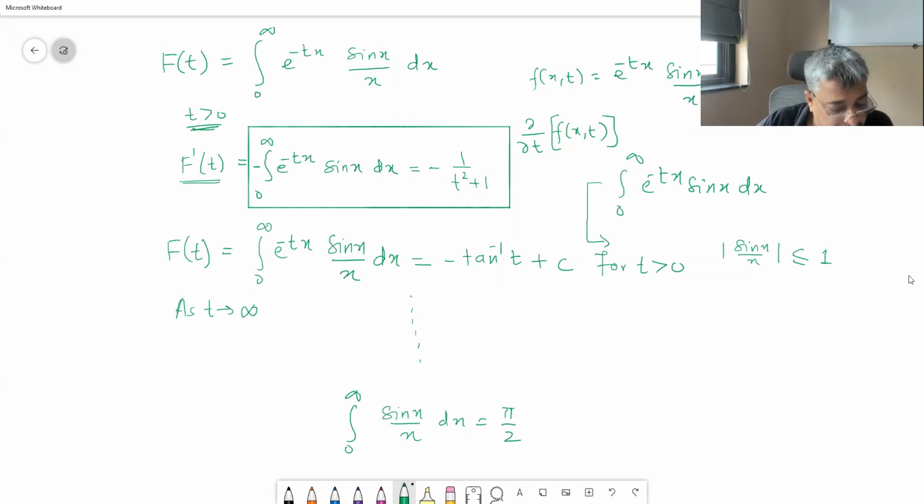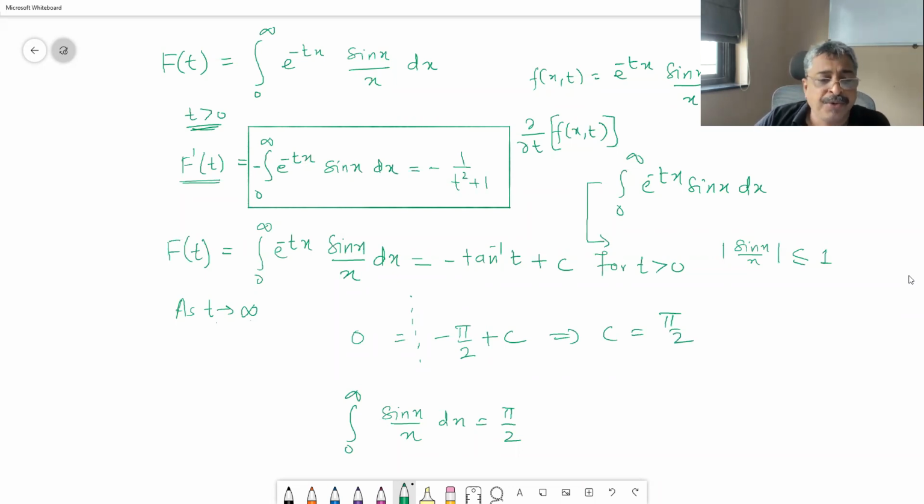the integral to the left we have already found out equal to 1 upon t in the earlier case, and as t tends to infinity that will tend to 0, so this LHS is going to be 0 as t tends to plus infinity. As t tends to plus infinity, tan inverse plus infinity is pi by 2, so you will end up getting minus pi by 2 plus c, and therefore c is equal to pi by 2.